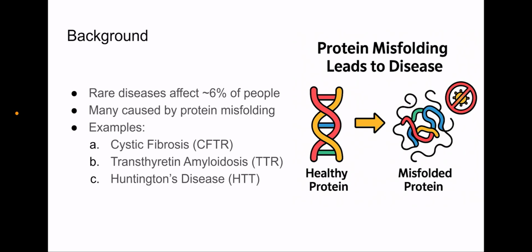Rare diseases together affect about 6% of the world, and many of them are caused by misfolded proteins. You can see we have some examples of diseases, and genes like CFTR, when they make misfolded proteins, can lead to diseases like cystic fibrosis and other examples shown. The problem is that we don't often know how severe a disease will be until the damage is already happening. So being able to predict severity early really matters.